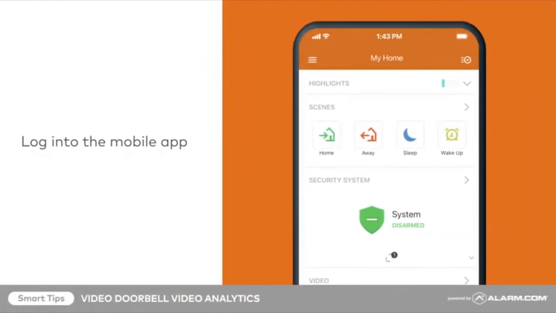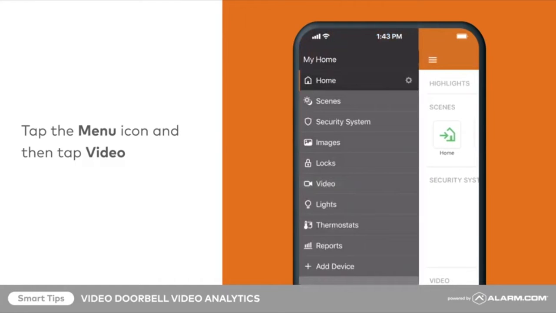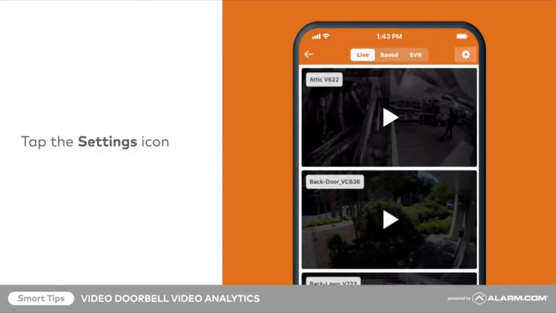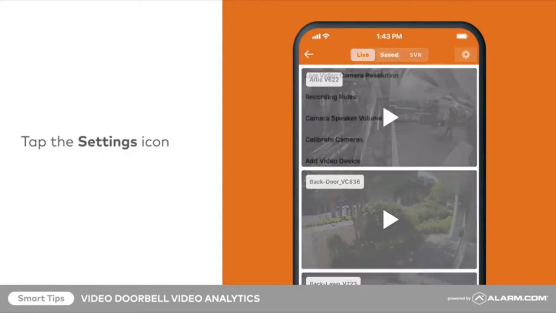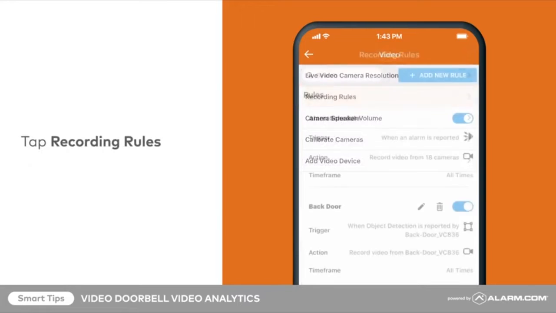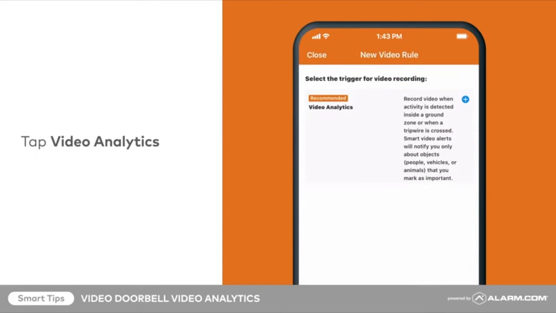To create the video analytics rule, begin by logging into the mobile app. Tap the menu icon followed by video. Next, tap the settings gear, followed by Recording Rules. Tap New Rule. Tap Video Analytics.